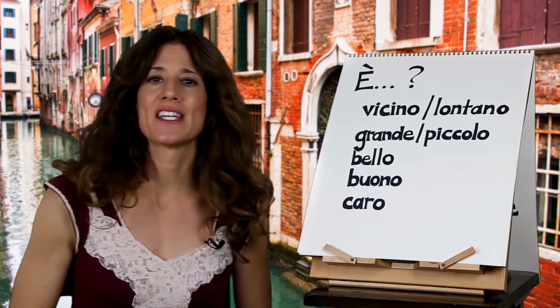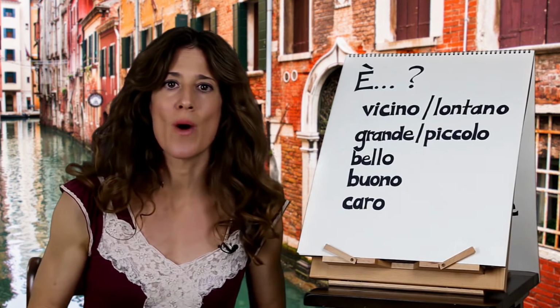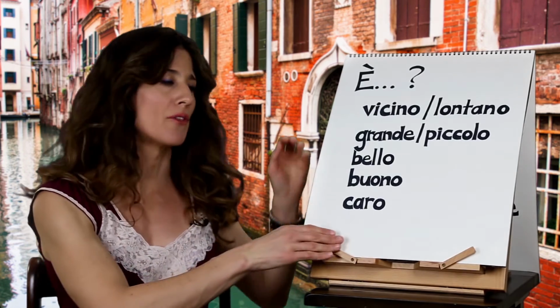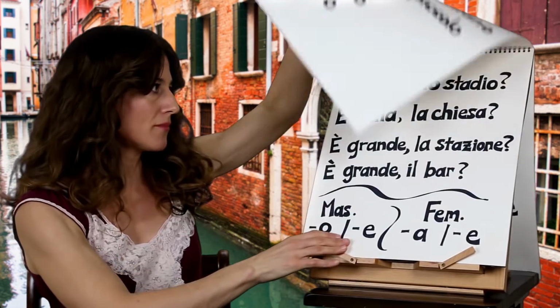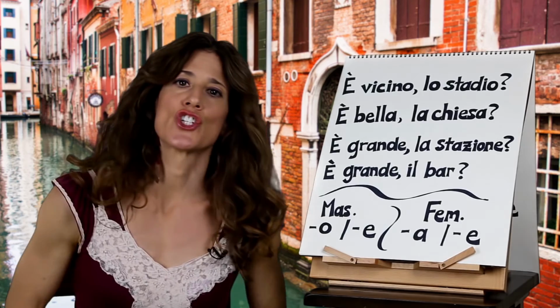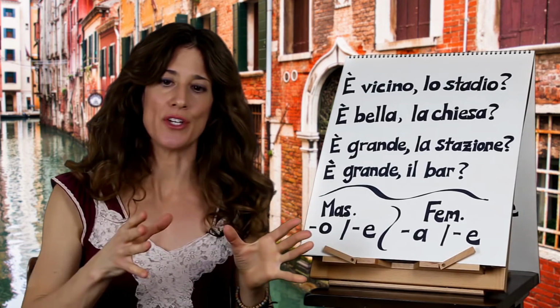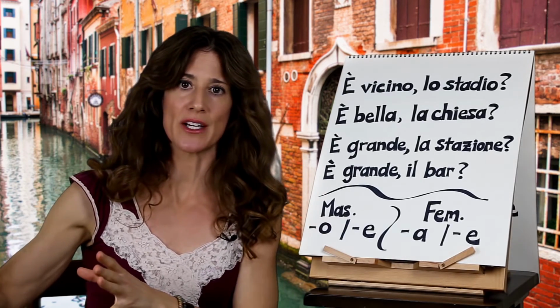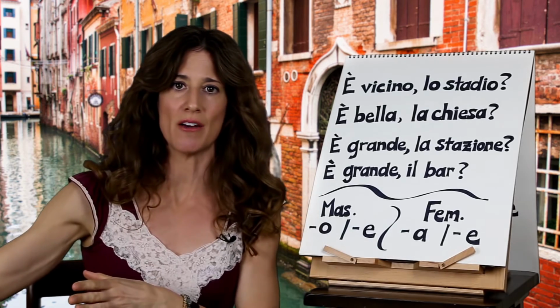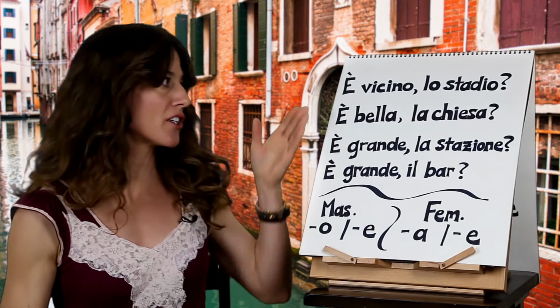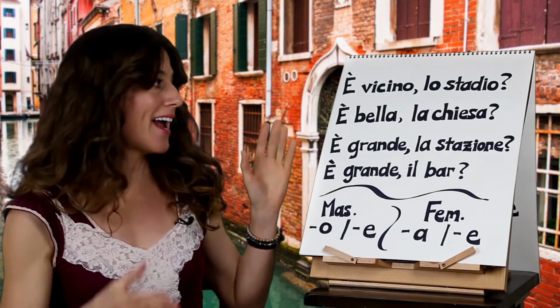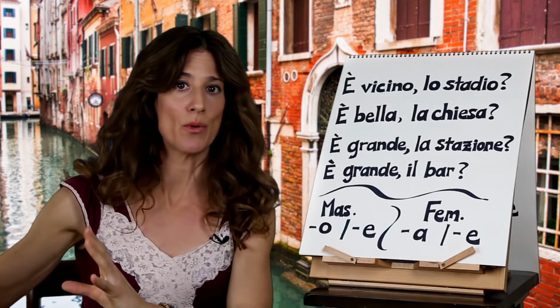So let's take all these adjectives now and turn them into questions using the nouns that we saw on the previous page. When you form a question, you can take the noun and put it at the end, or the subject. If it's a person, you can put it at the end of the question. So you're going to start off with è, and then the adjective, and then follow it with the noun.